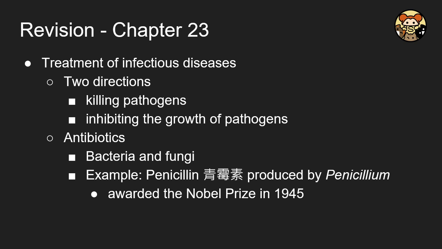So in order to treat infectious disease, there will generally be two directions. One is killing the pathogens, and the other one is inhibiting the growth of the pathogens. So antibiotics are commonly used because they are useful against bacteria and fungus. The best example will be penicillin, which led to the Nobel Prize in 1945.